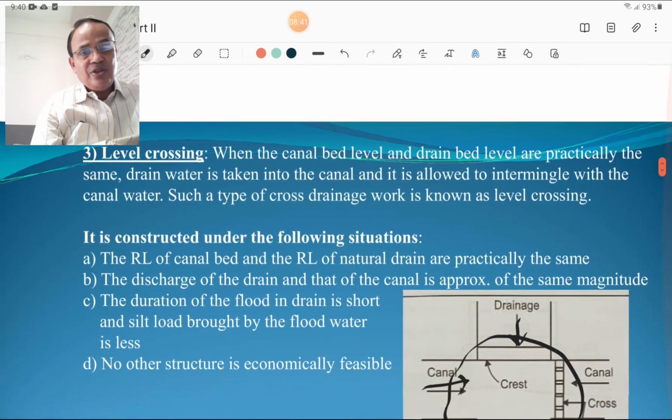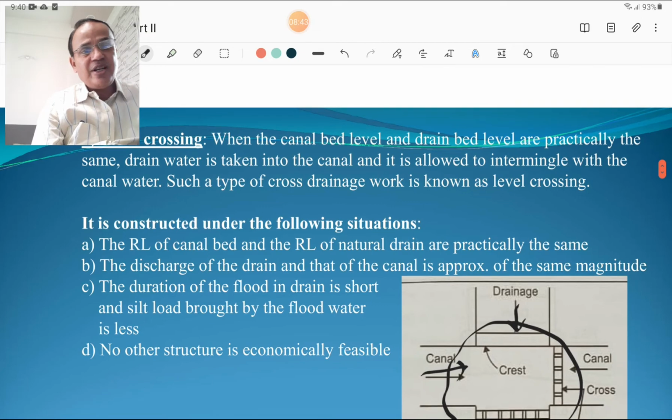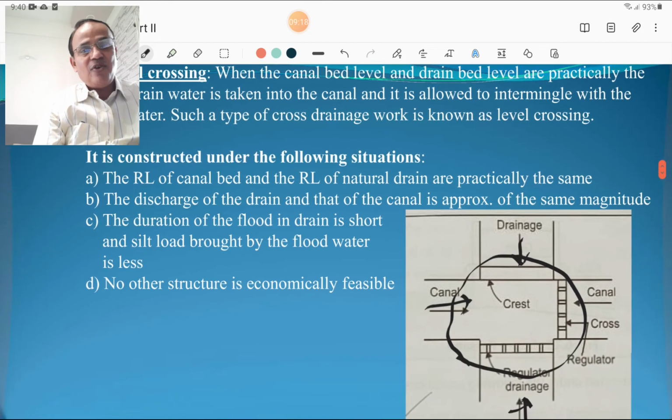Then the third type of CD work, cross drainage work, is the level crossing. The name in itself indicates the drain water and the canal water are practically at the same level, and for such an intersection, particular types of regulators are to be provided, and such a structure is called a level crossing. When the canal bed level and drain bed level are practically the same, drain water is taken into the canal and it is allowed to intermingle with the canal water, and such a type of cross drainage work is called a level crossing, and it is constructed under the following situations.